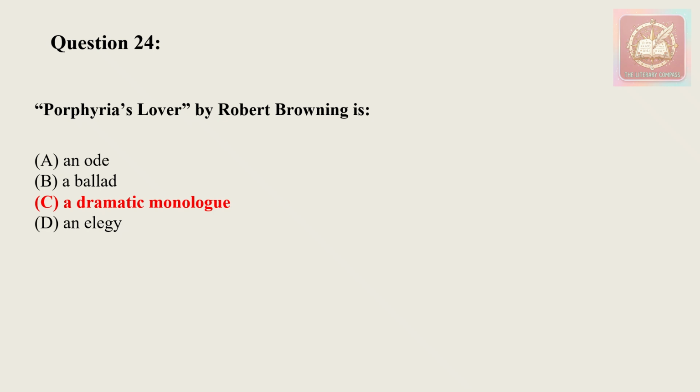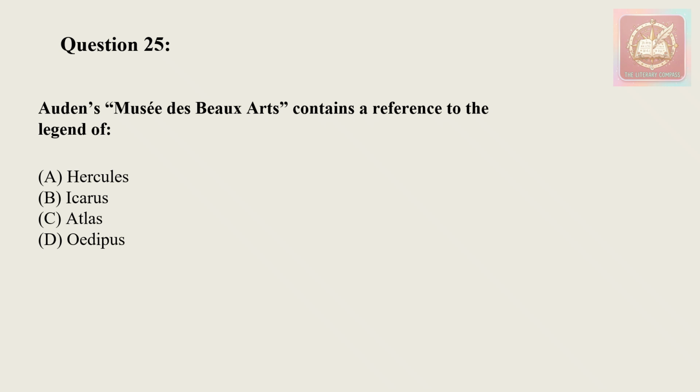Then we have an elegy. An elegy is a poem which mourns the death of a person or reflects on loss and mortality. Okay, so moving on to the last question.